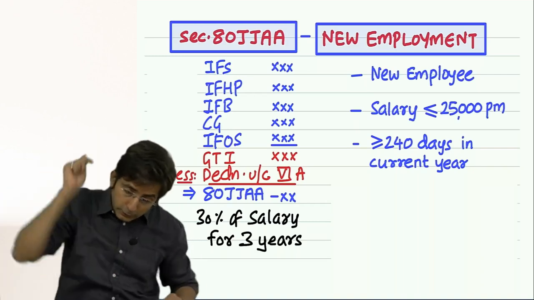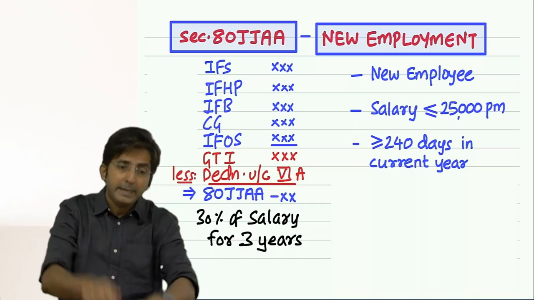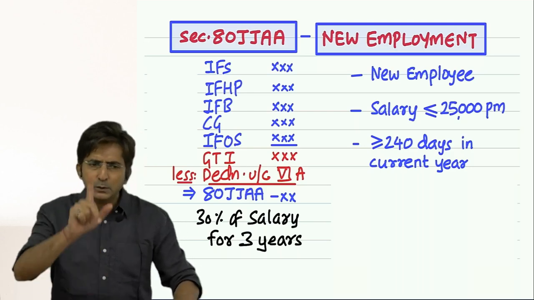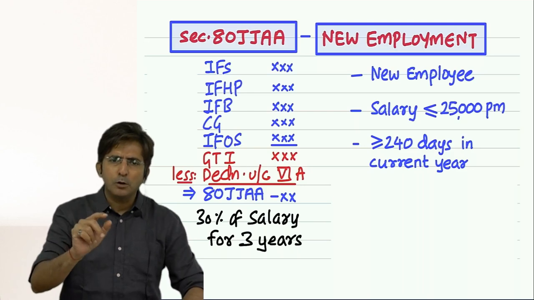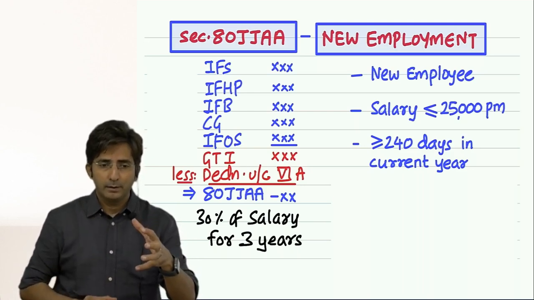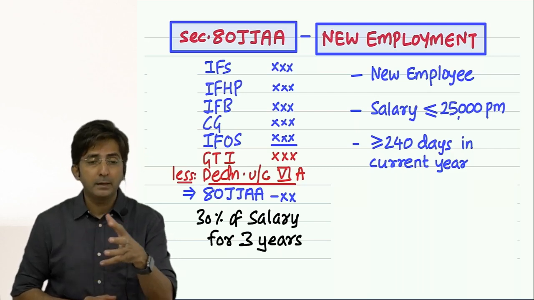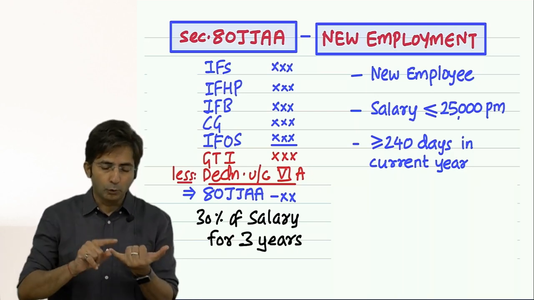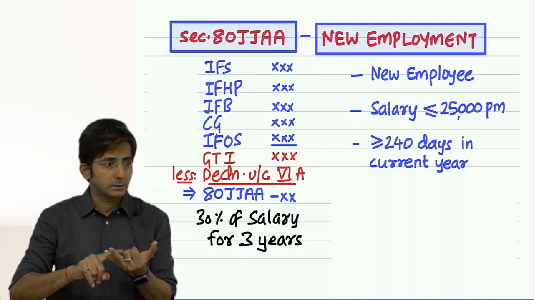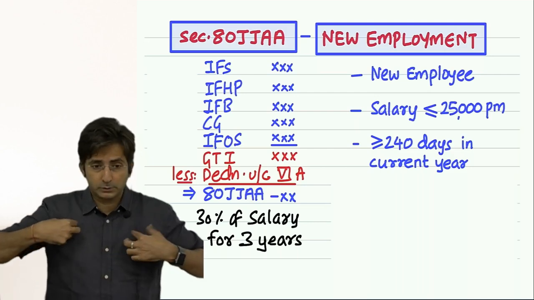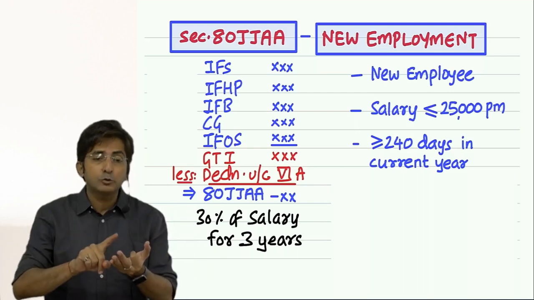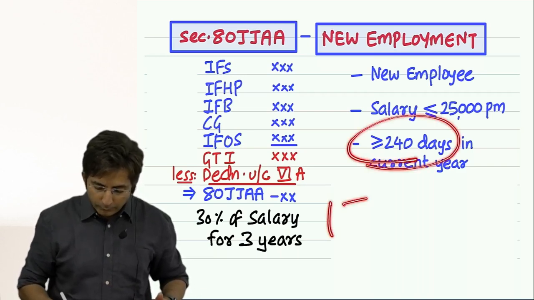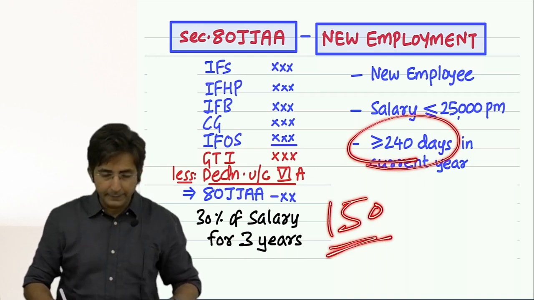You want deduction this year only? The year when you appoint the employee, appoint them for 240 days or more. Okay. But see, there is one exception. If the business is manufacturing of footwear, leather products, apparels, meaning clothes. If you are manufacturing these three items, then instead of 240 days, it is 150 days. It is 150 days. Why?